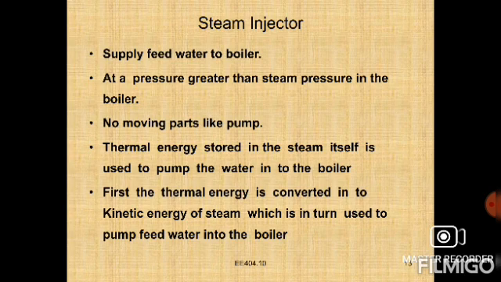It has no moving parts like a pump. The kinetic energy of steam is used to increase the pressure and velocity of the feed water. The pressure energy is sufficient to lift the water through the delivery pipe and feed it to the boiler. The pressure of water on leaving the delivery pipe must be about 20% higher than the boiler pressure in order to overcome the resistance to flow, right?